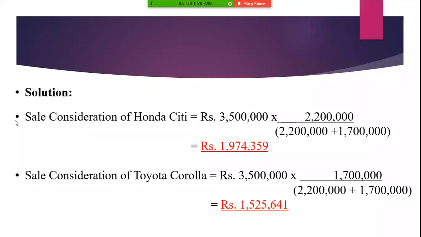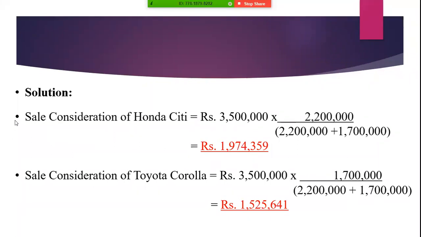For the solution of this problem, first we consider one asset, that is Honda City. We have the total disposal value, and we'll multiply it by the fair market value of a single asset and divide it by the sum of the total fair market value of both the assets, and we have the answer, that is 1.974359.